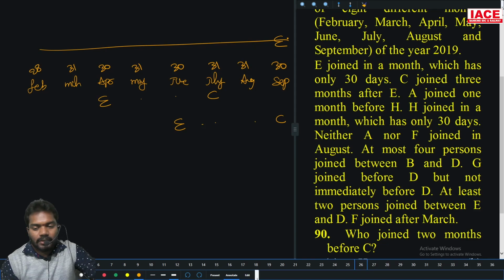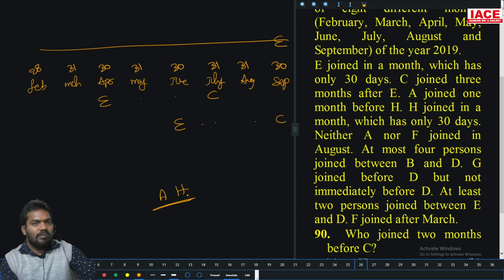Third month only. A join 1 month before H. A join 1 month before, so it is immediate. 2 months before means we take the second month. 1 month before means 1 month. So A join 1 month before H.